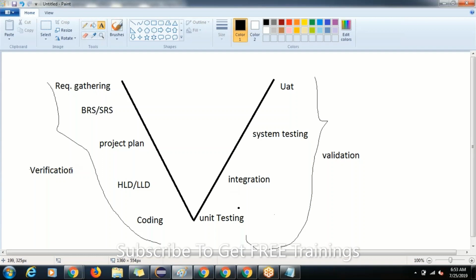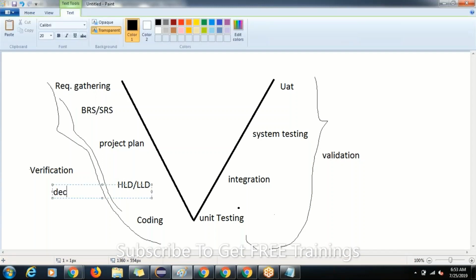What is verification here? Simple thing. It is a process of verifying whether the developing project is correct or not. Here we are still developing, guys. Is this under the developing stage or the developed stage? This part is under the developing stage. That means we are still gathering the requirements, planning, preparing, designing.